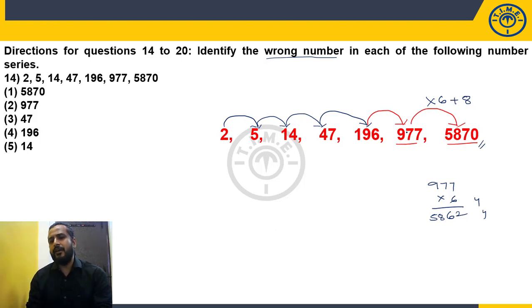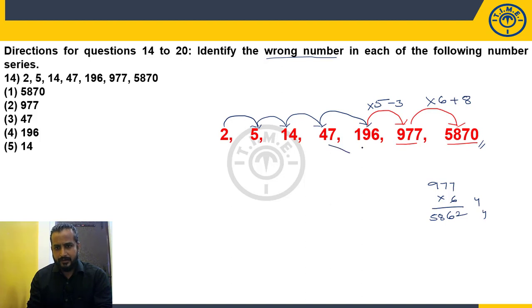So 196, 5 are how much? 195 are how much? 950. Plus 6. 6 5s are 30. Right. So 980. And what is the number given here? 977. So what can I write? Into 5 minus 3. Into 5 minus 3 I can write. We don't know which is correct, which is wrong, right? So we should continue it.